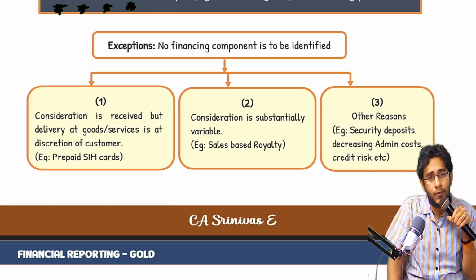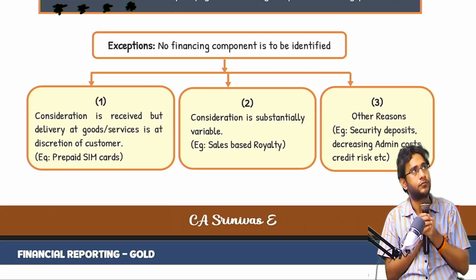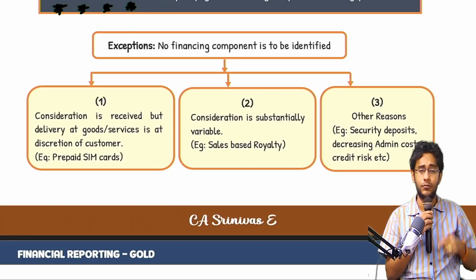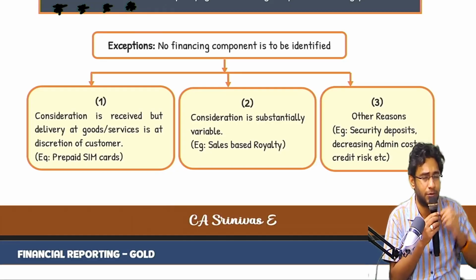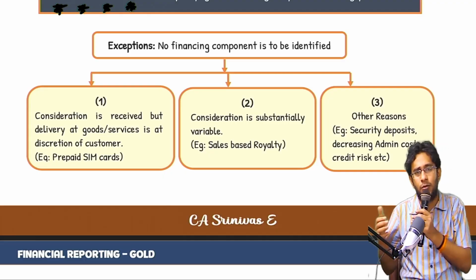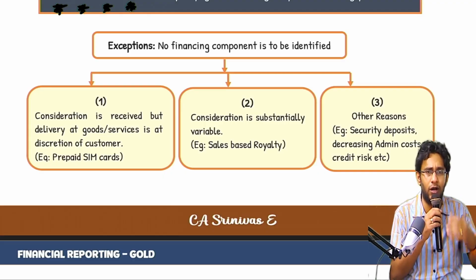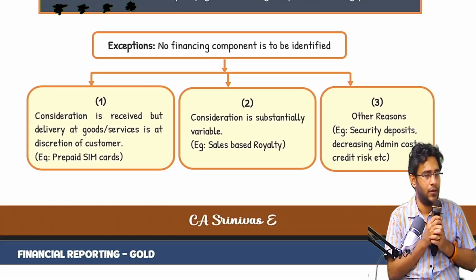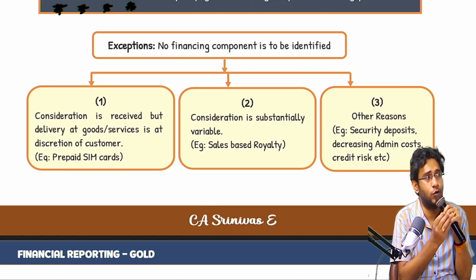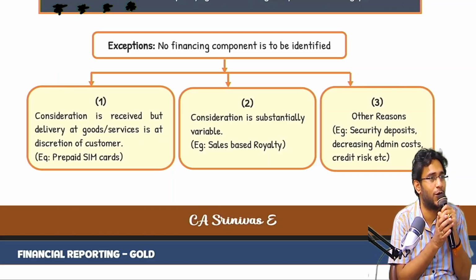Third case. The gap is there, but gap is there because of other reasons, like security deposits and all. Small example. I am a customer, or let's say I am the builder. I agreed to construct a building for a customer. I told that customer, as 20% work gets over, you also release me money. Customer said, okay sir, depending on work done, I keep on giving you progress payments. 20% work is done. This builder goes to the customer and asks, sir, out of 10 crores, please give me 2 crores, 20% work is over now.